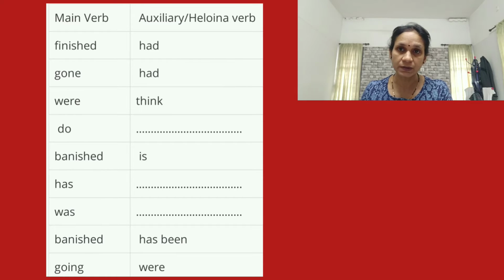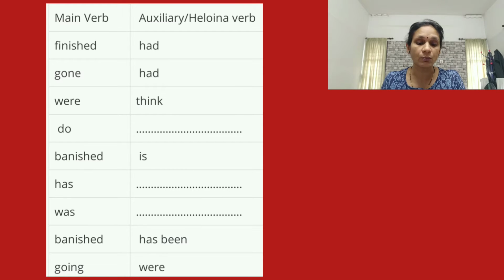From the first sentence, you want to pick out the verb. In the column of main verb, you want to write the word finished. Then, second one, their training had not gone very bad. Here, underline the words had and gone. Had is an auxiliary verb or helping verb. Gone is the main verb. In the third sentence, the shorts were too dark. There the main verb is were.